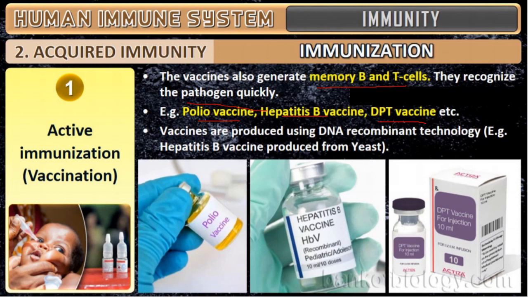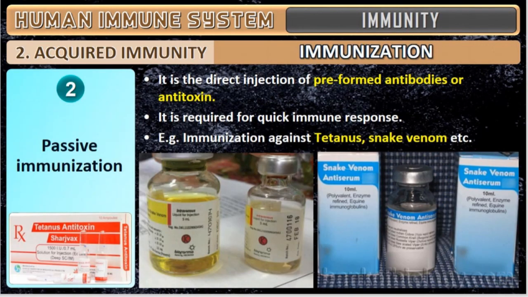If the vaccine is given, that will be stored in the memory of our human system. Whenever such a virus enters our body, immediately it will activate the B lymphocytes and T lymphocytes, and they will produce the antibodies and kill it. That's what we are trying to tell. It is called active immunization or vaccination.